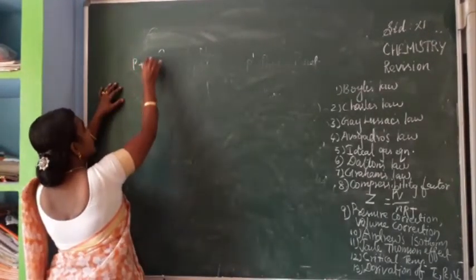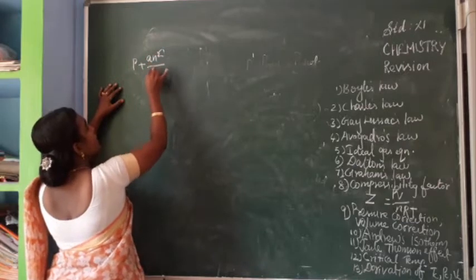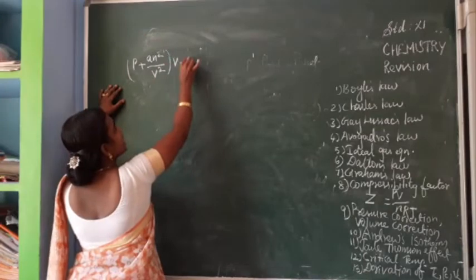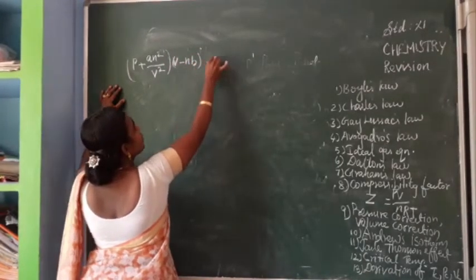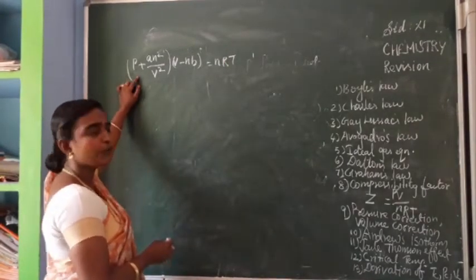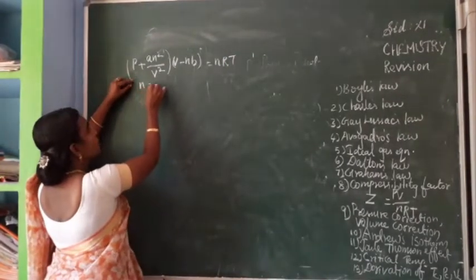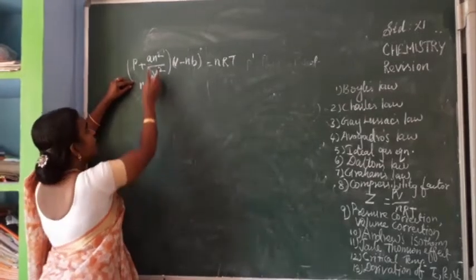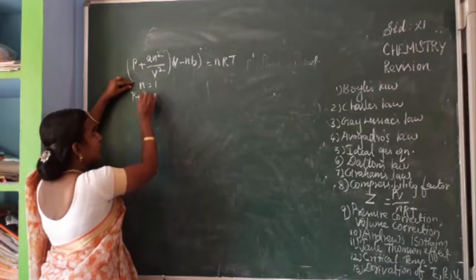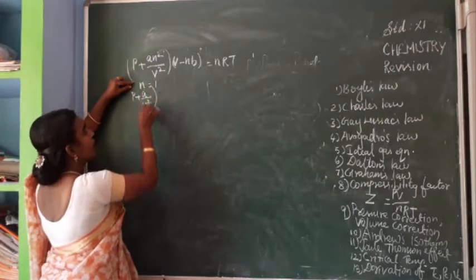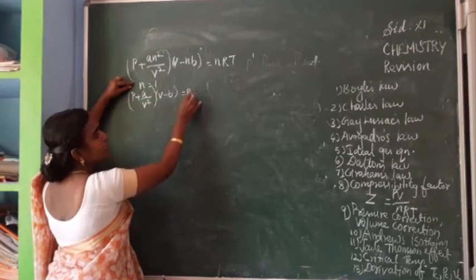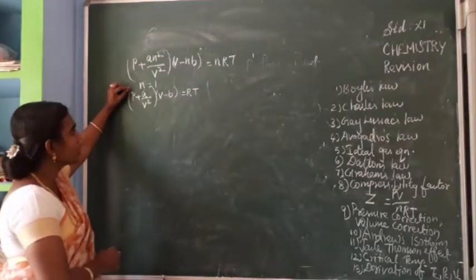(P plus an square by V square) into (V minus nb) is equal to nRT. Okay. So first step, what we have to do? We have to take n is equal to 1. So when you substitute here, it is (P plus a by V square) into (V minus b) is equal to RT. Isn't it?